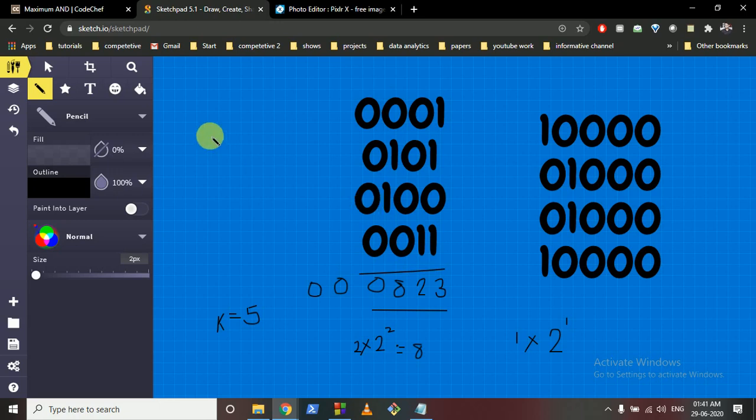So let's assume if I make 1, 0, 0, and then I'll make the last 3 bits set, 1, 1, 1. If I do the AND operation of this number with this number, like 0, 1, 0, 1, 1, 1, then the answer will be the same. Like you can go and check on a paper. Why? Because only these bits are set. These bits are only going to contribute to the final summation.